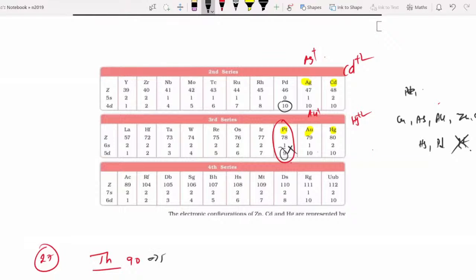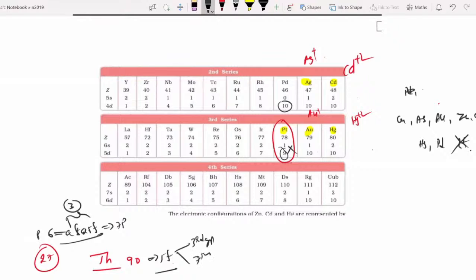Thorium belongs to the 5F series. Yes, thorium belongs to the 5F series. 4F and 5F: 4F belongs to the 6th period and 5F belongs to the 7th period, and both belong to the 3rd group. That is the logic. So thorium is a 5F series, and 5F series means 3rd group and 7th period.